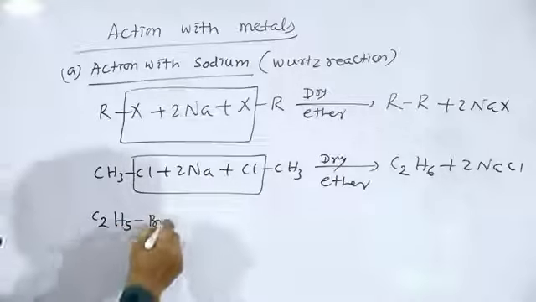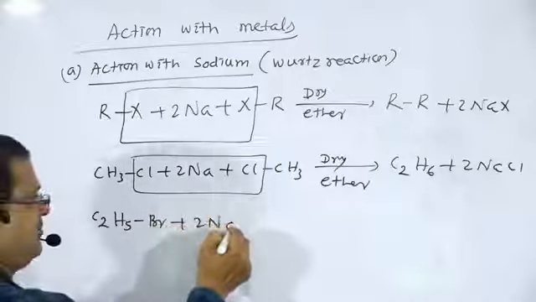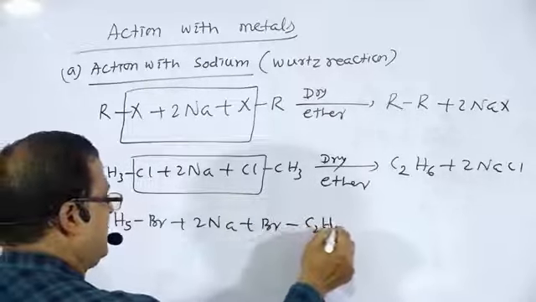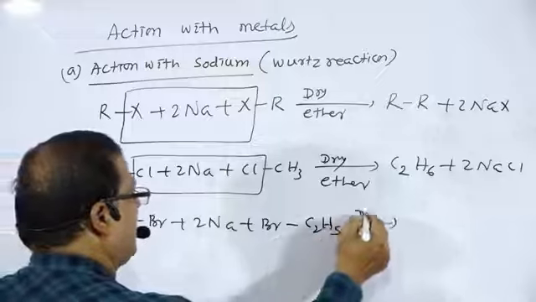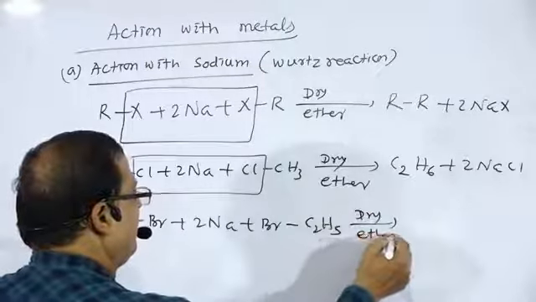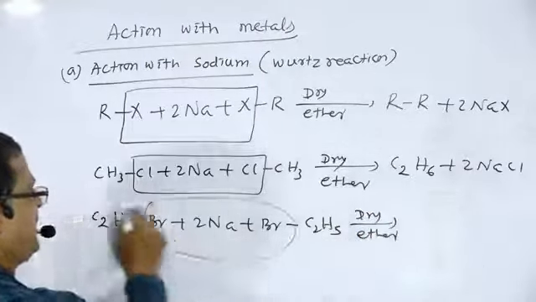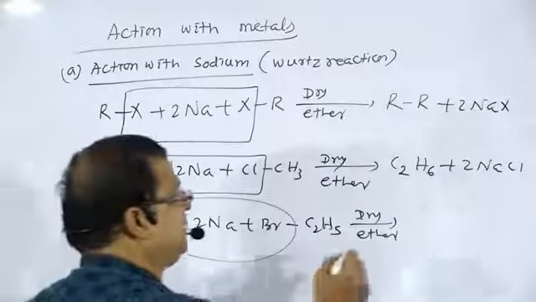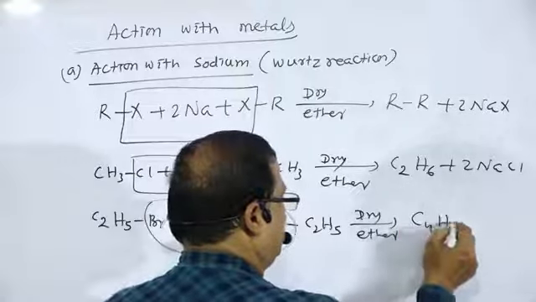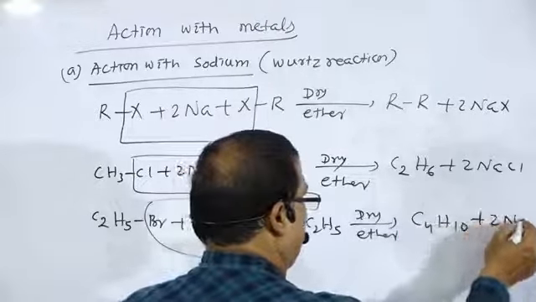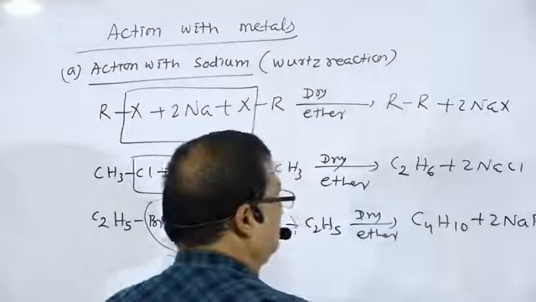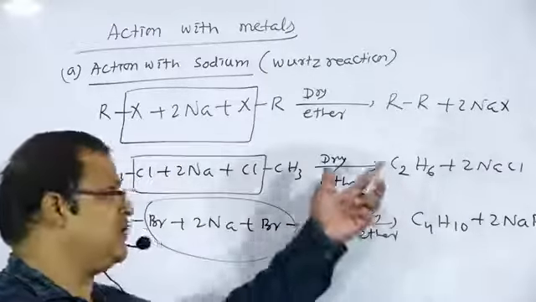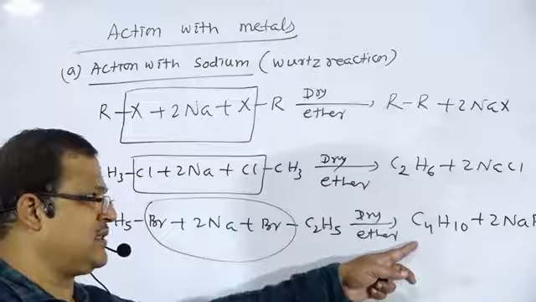Or if you take C2H5Br, ethyl bromide, it reacts with metallic sodium plus BrC2H5 in dry ether. Again, the Na and Br are removed in the form of NaBr, and C2H5 bonds to C2H5, giving C4H10 plus 2NaBr. C4H10 is butane. So this is the method to prepare higher alkanes.